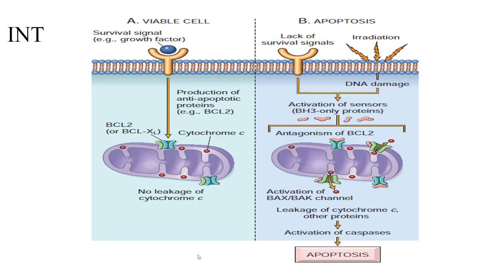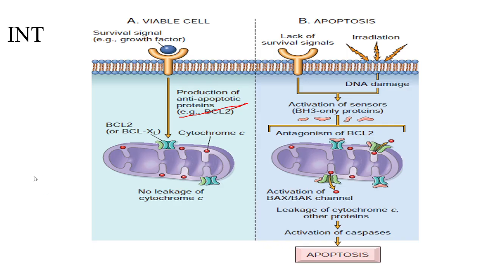So talking about the intrinsic pathway, I have anti-apoptotic genes like BCL2, BCL-XL, MCL1, pro-apoptotic genes, that is BAX and BAK, and sensor cell proteins like BIM, BID, and BAD. So what happens at the surface of the cell? We'll see what happens in a normal cell first. In a normal viable cell, I have growth factors present. They will continue the production of an anti-apoptotic protein, for example BCL2 in this case.